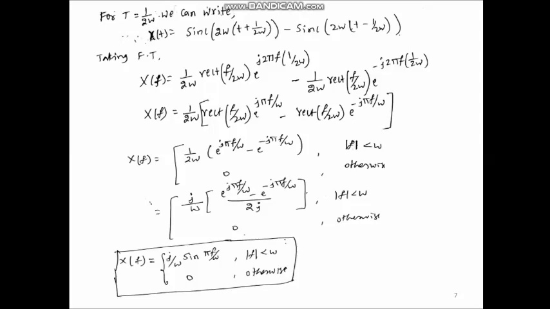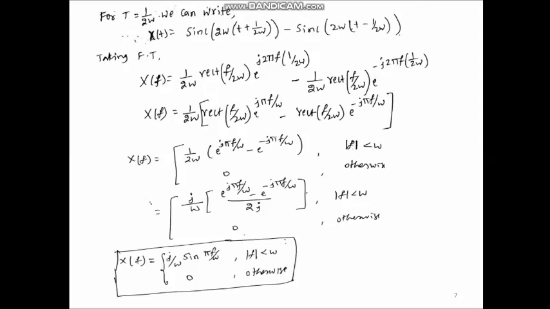If f is within minus W and W, then X(f) is given by 1/(2W) [e^(jπf/W) − e^(−jπf/W)], and it is 0 otherwise. Next, we need to represent this in the sinusoidal function form. So, we need to convert it into (e^(jθ) − e^(−jθ))/(2j). For that, multiply and divide by j.